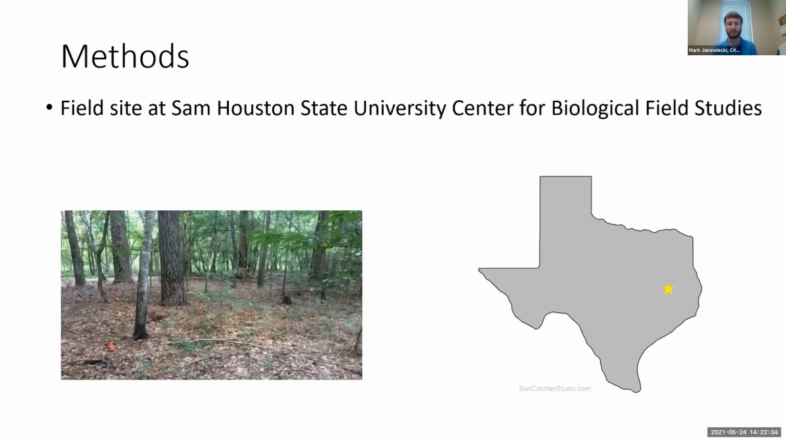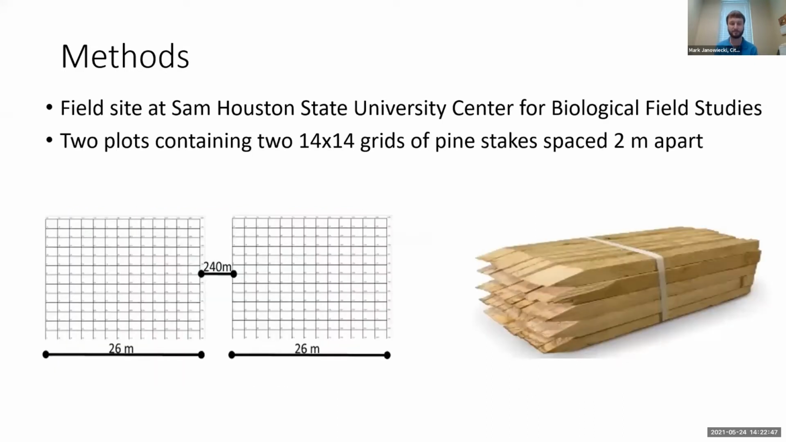To do this, I set up a field site in Eastern Texas at Sam Houston State University's Center for Biological Field Studies. This was a nice pine wood forest. There was lots of downed wood, and almost any log you rolled over had plenty of termites in it. At this site, I set up two plots that contained 14 by 14 grids of pine wood stakes spaced 2 meters apart. The plots were about 240 meters apart and separated by a river, so it was unlikely that the foragers at these different sites were from the same colony.